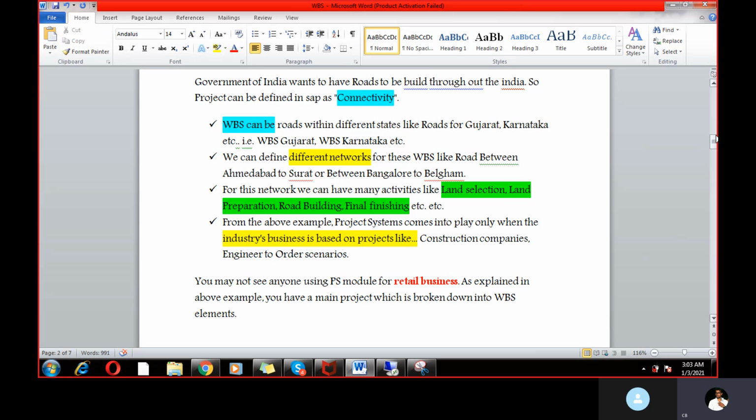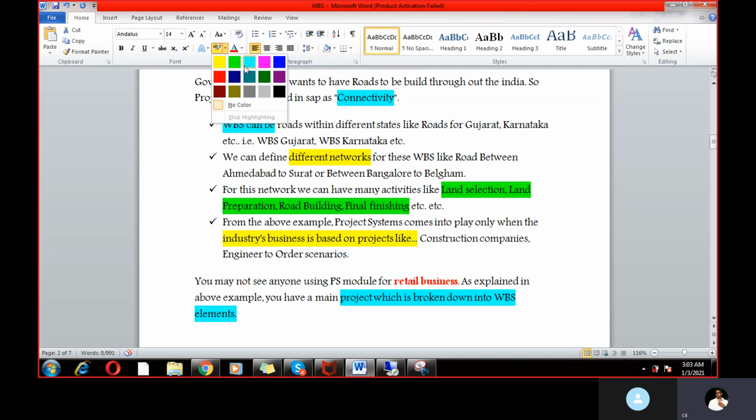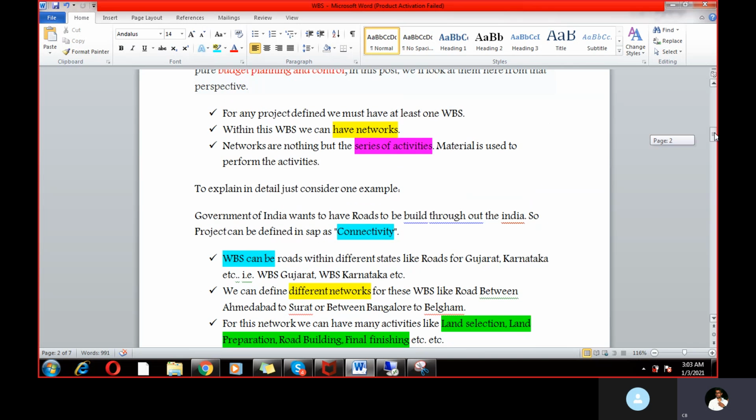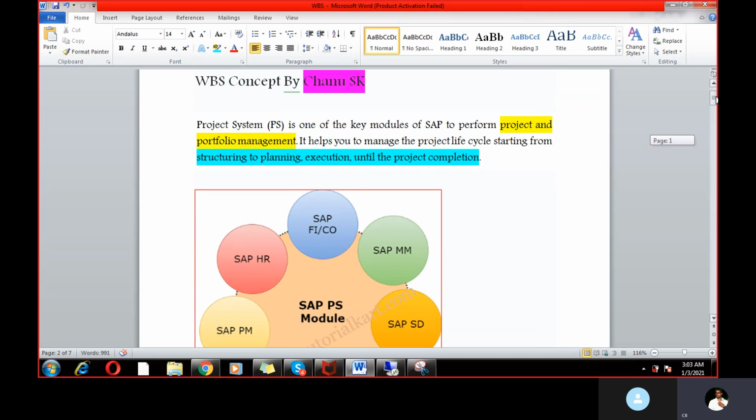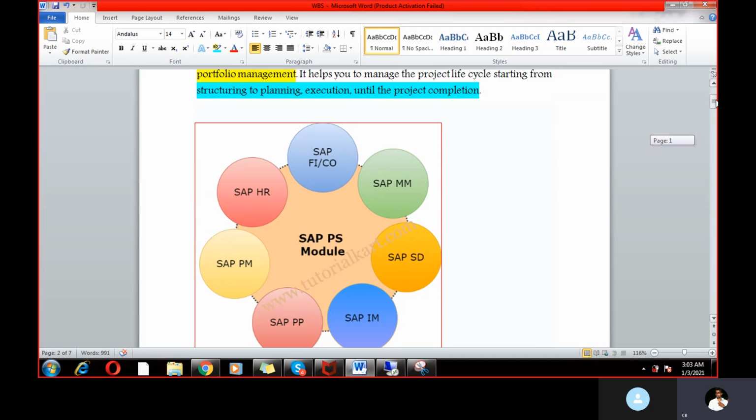As I told you, the project is broken into WBS elements. It is a very simple concept and a very important module, PS and PM, right? So in the project system and project module, this concept will be there.